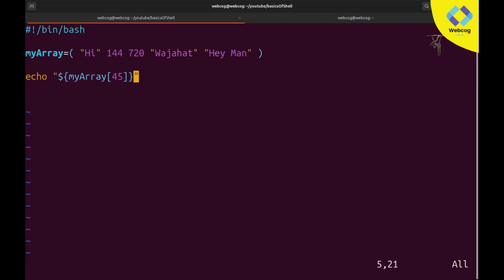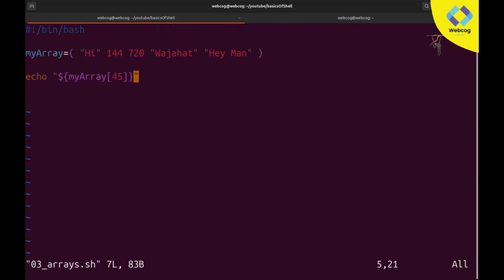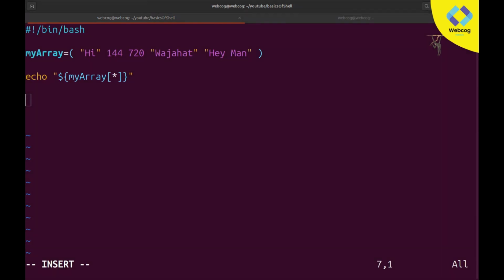So what if I write a wrong index, and now if I call this out, you can see it prints empty. Why? Because index number 45 does not exist, so it simply prints an empty space, nothing else. So I hope you guys are clear on this.